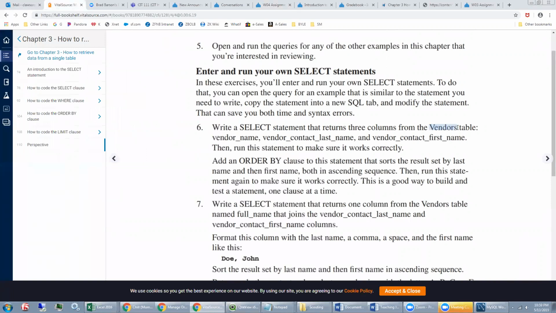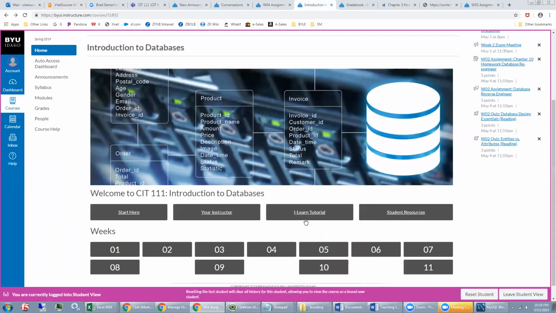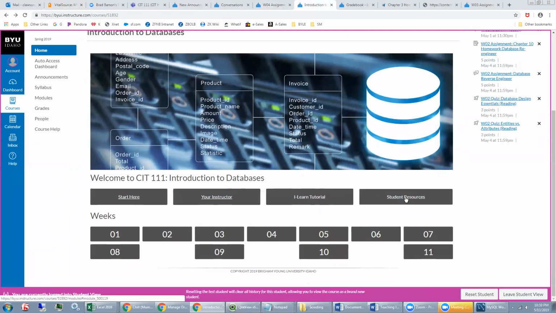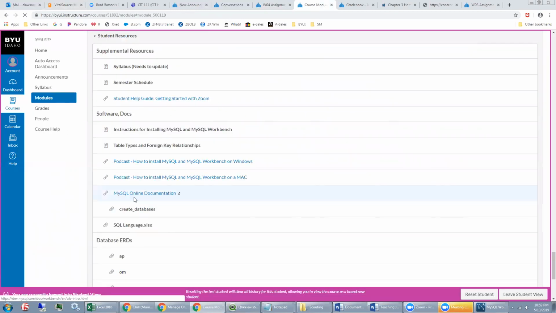vendors table. Well, we don't have a vendors table. We haven't actually created any data schemas in your MySQL server, and that needs to be done here. If you'll go back to your course homepage, go down to student resources, the file name is create database, so it's under your software and docs, create databases.